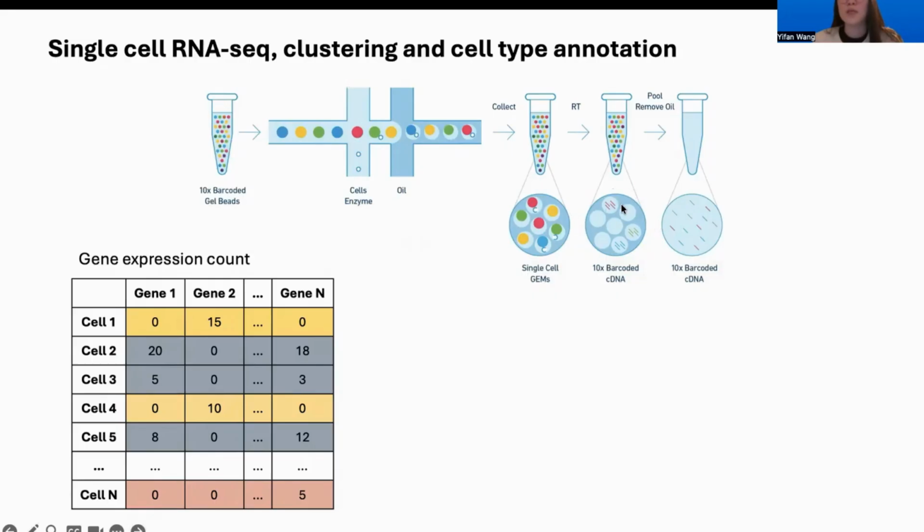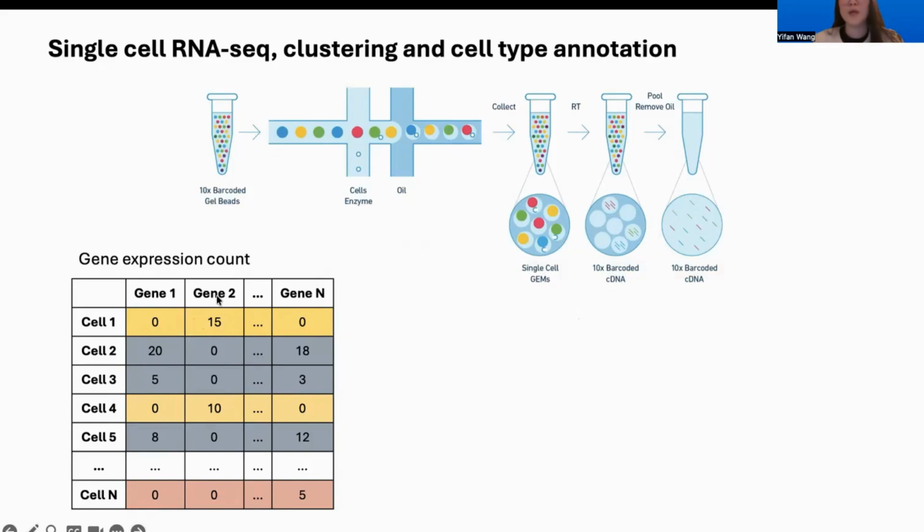And within each bead, a unique barcode will be attached, specific to all the reads within a specific cell. So when they were sequenced together, we'll be able to assign each read back to a specific cell by the unique barcode. And then for all the reads, we will map them back to the human genome.